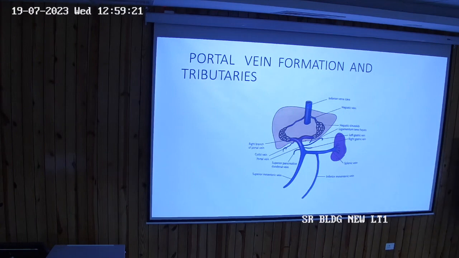One very important vein is the para-umbilical vein. It's going to the umbilicus. Para-umbilical vein. क्या नाम है इसका? Para-umbilical vein. Okay, and it is not coming from the main trunk of the portal vein. कहाँ से आ रहा है? लेफ्ट. तो लेफ्ट में तीन चीजें लेफ्ट में याद रखना है.